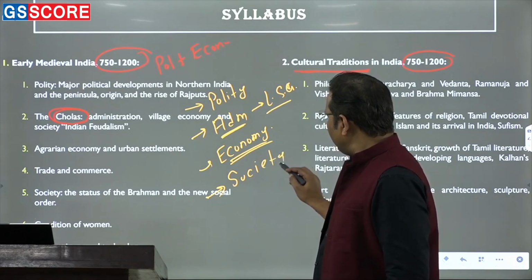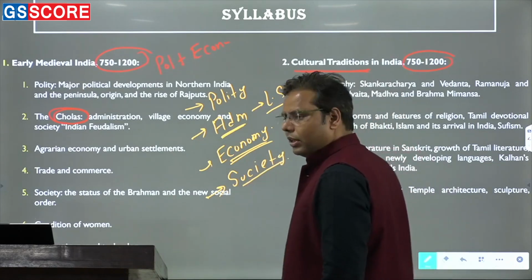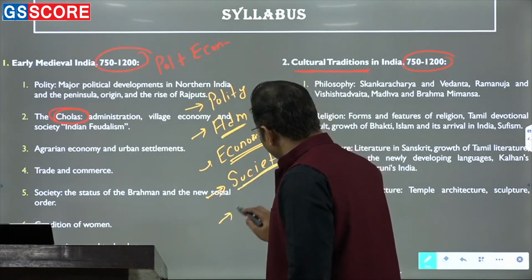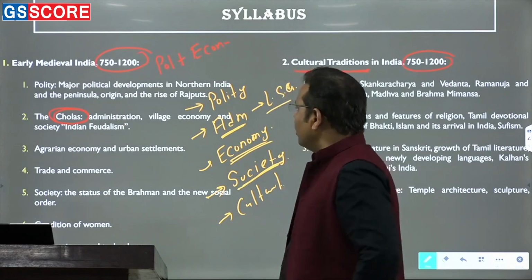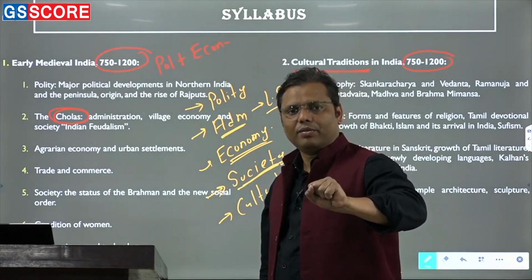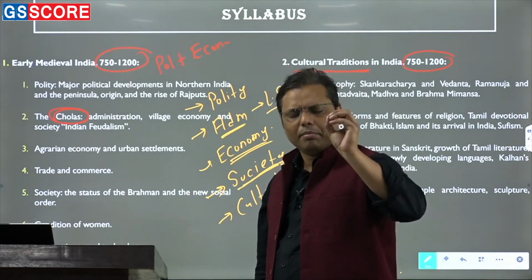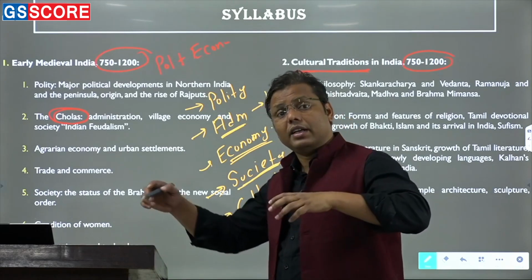Now, when it comes to the other dimension, we can say society. Undoubtedly, it is redefining the South Indian society, and that's the reason society is also very important. And then finally, I'll say that it is the cultural dimension. So what I'm simply trying to say is that there is a great possibility of questions from the Cholas. Unfortunately, very few or very minor dimensions have been asked so far, and that's why you have to be ready for the new dimensions.